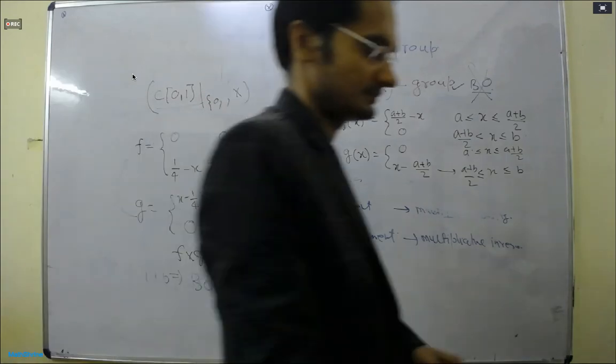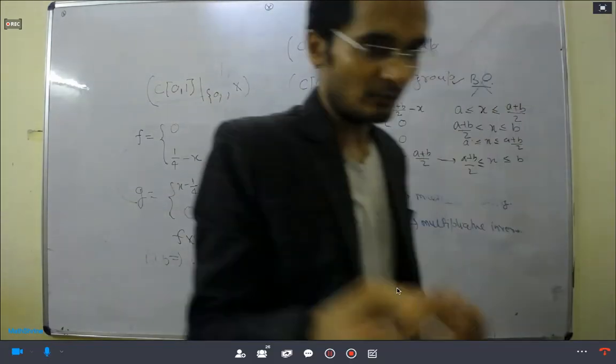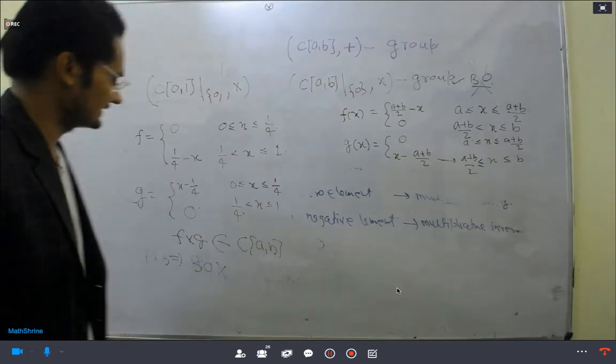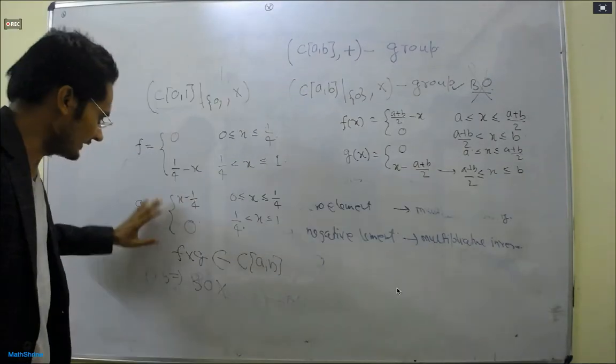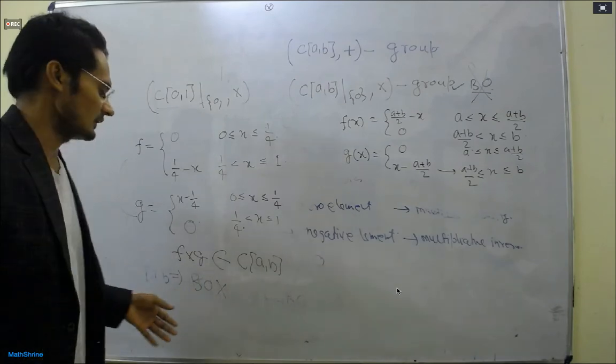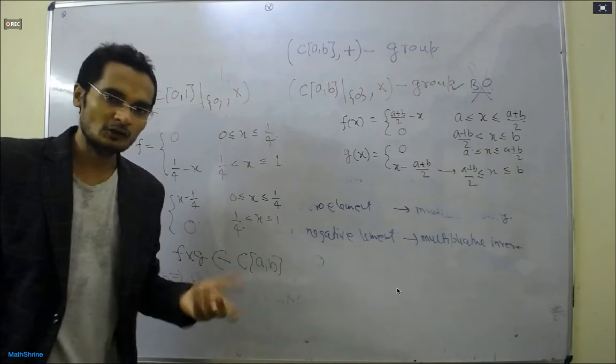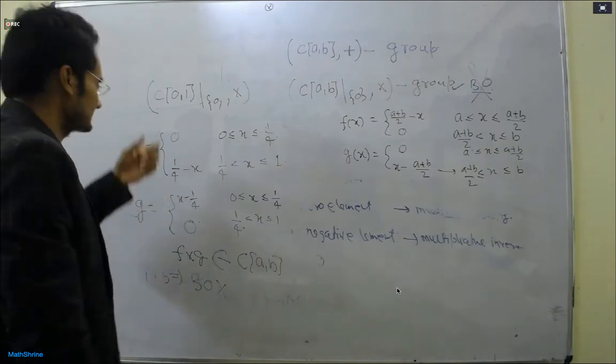So, I want to tell you something. It is not only about testing the binary operation. Once you go into functional analysis or topology, the example C[0,1] plays a very big role.